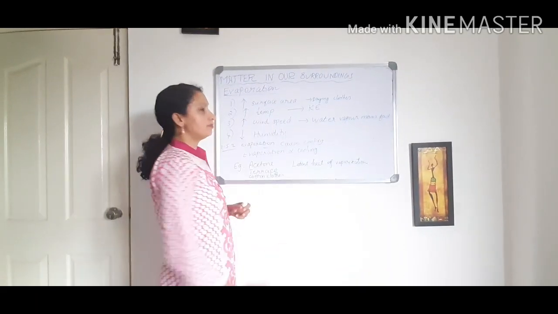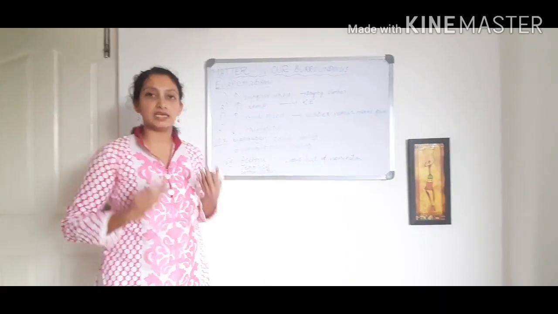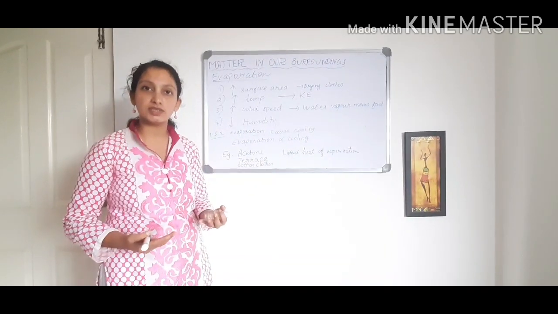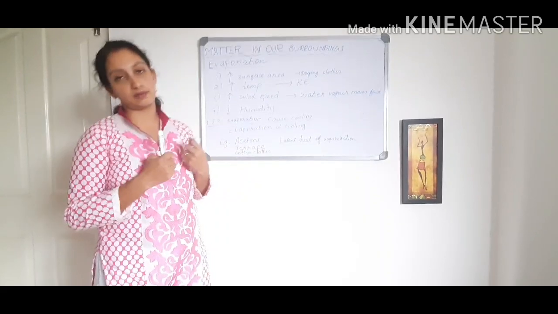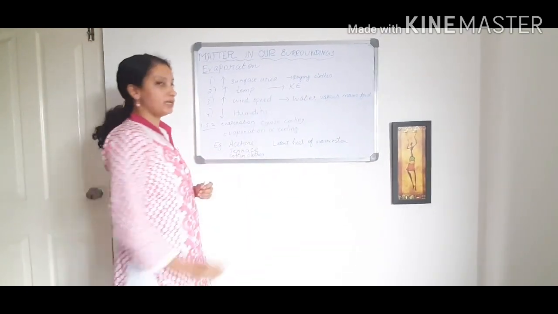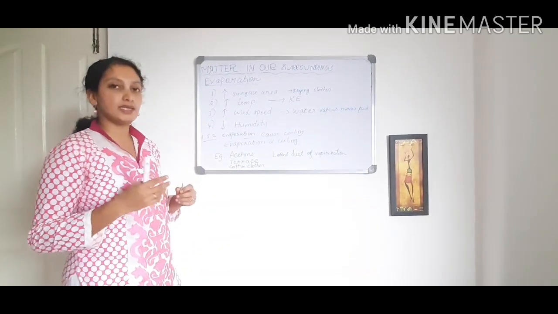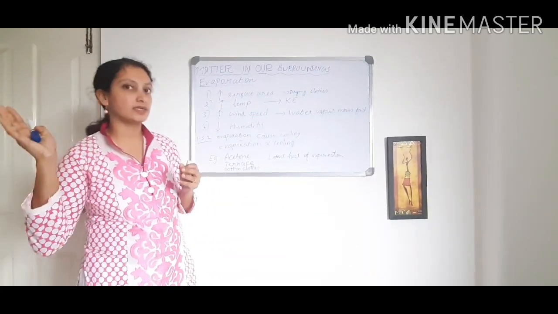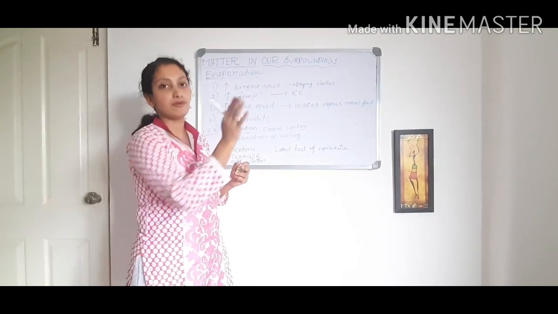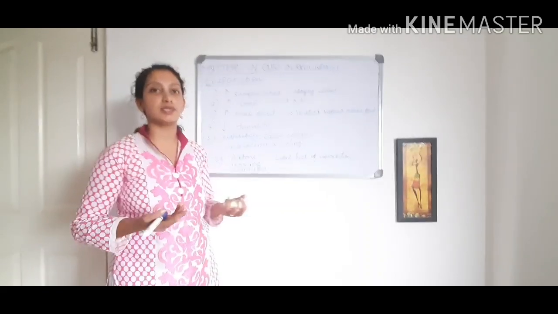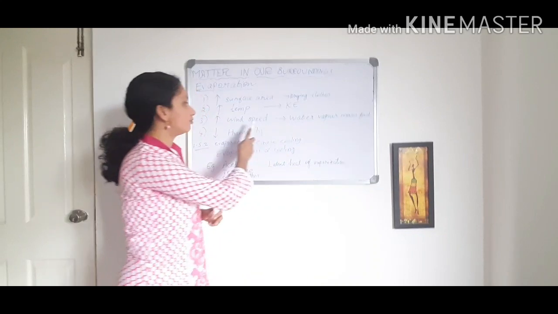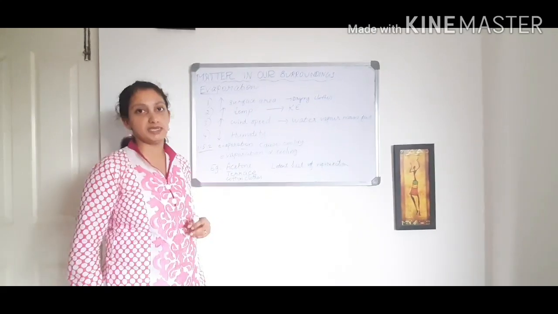Second one is increased temperature. Once you give more heat, the temperature increases, the particles gain more kinetic energy, and the movement will be faster. Third one is increased wind speed. The wind makes the water particles which have evaporated move away faster. So water is evaporating and changing to the form of vapor, and it will be moving fast with more wind speed.